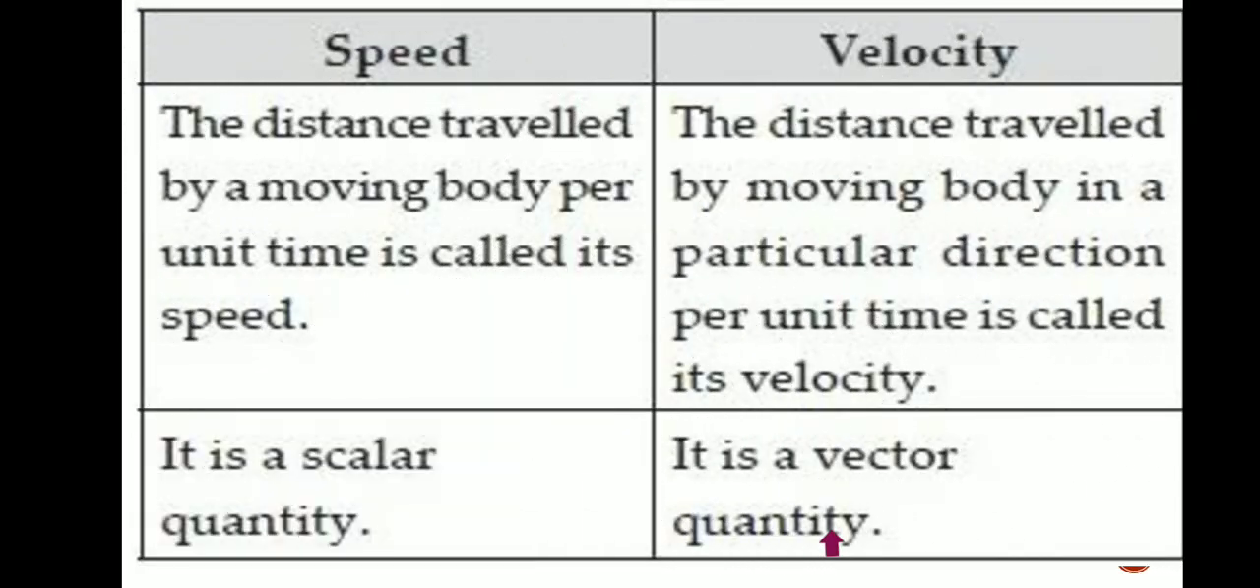Another important question: distinguish between speed and velocity. The distance traveled by a moving body per unit time is called its speed. Velocity: the distance traveled by a moving body in a particular direction per unit time is called velocity. Speed is a scalar quantity, velocity is a vector quantity.